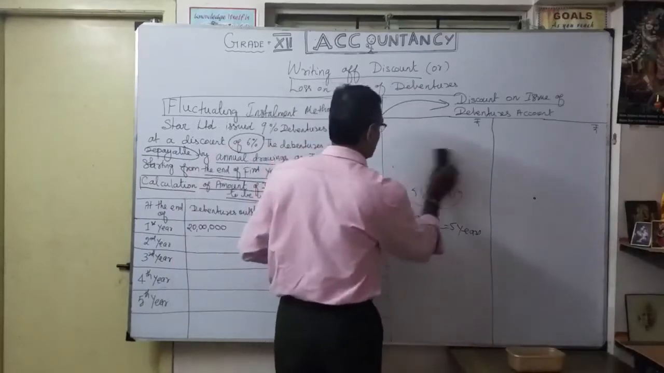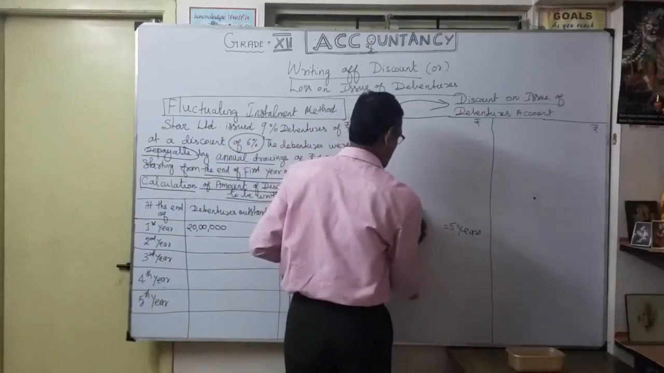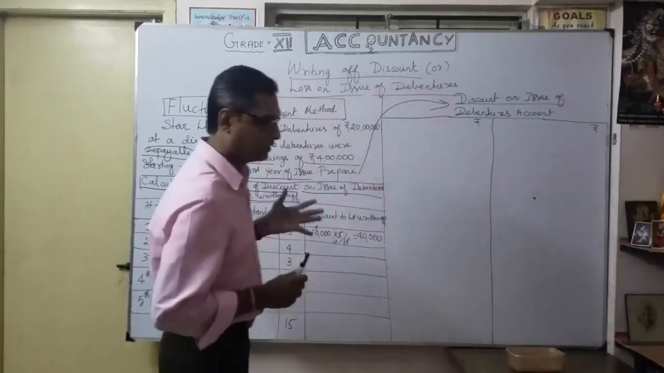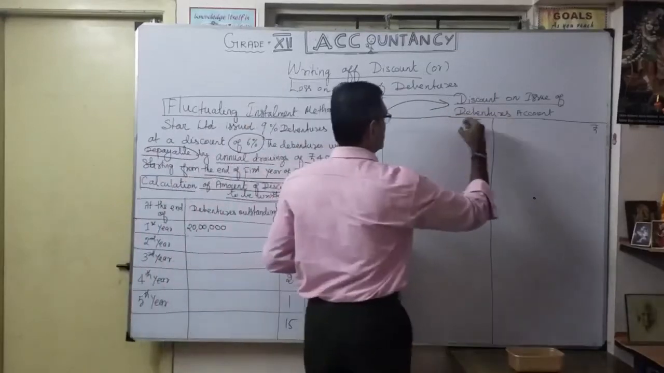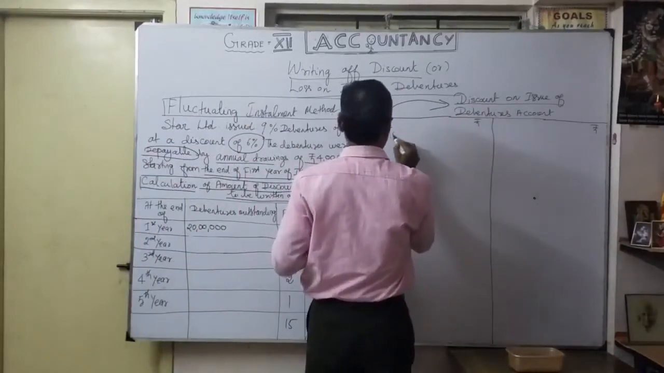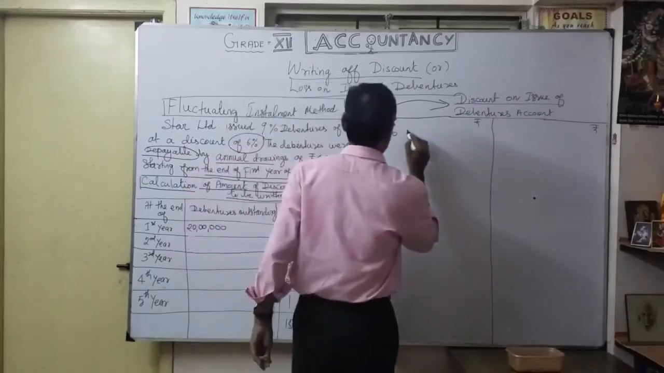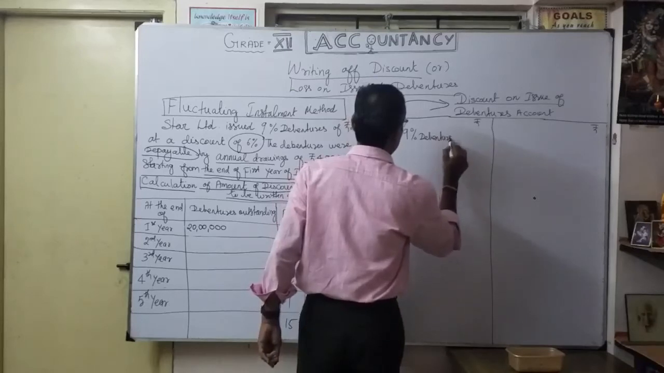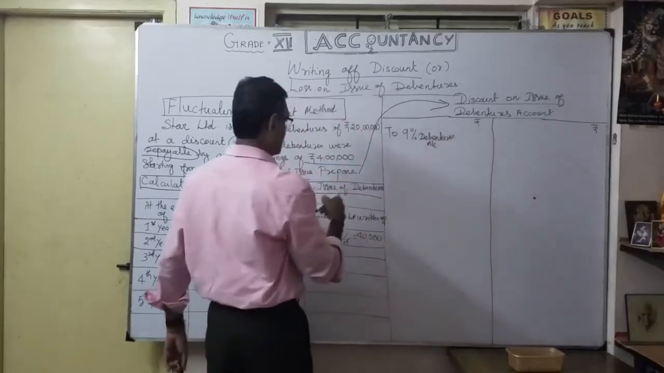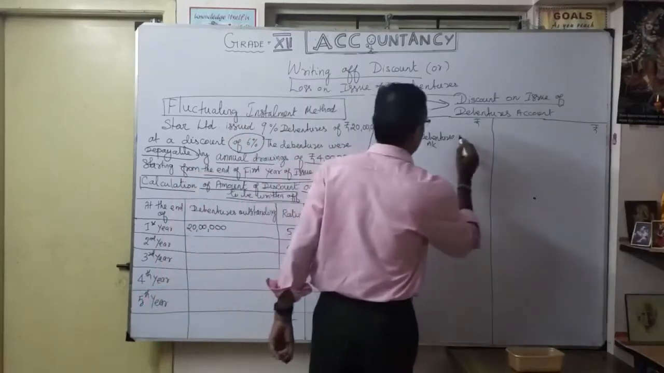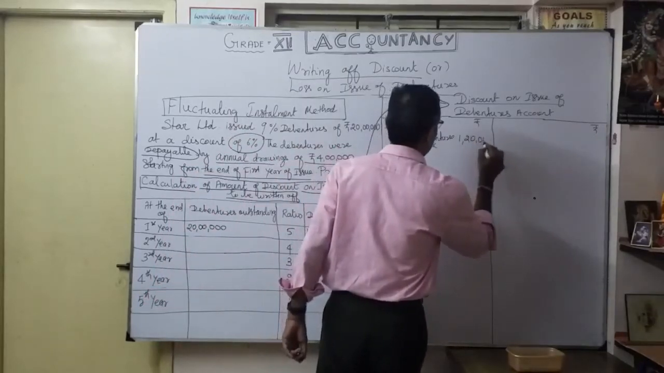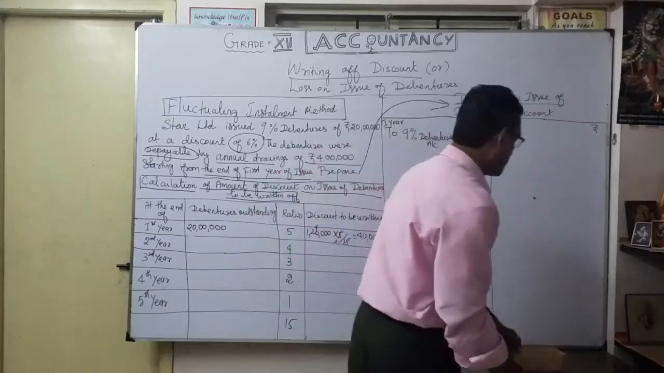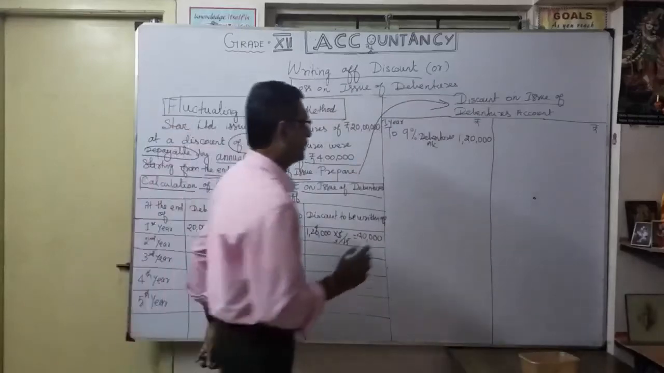So I will clean this here. I hope that you copied this. Now you open simultaneously the discount on issue of debentures account. So what is the entry? You know very well. Discount on issue of debentures account to, what is that? 9% debentures, 1,20,000. Okay, this is your first year. So first year, how much you are going to write off? 40,000.